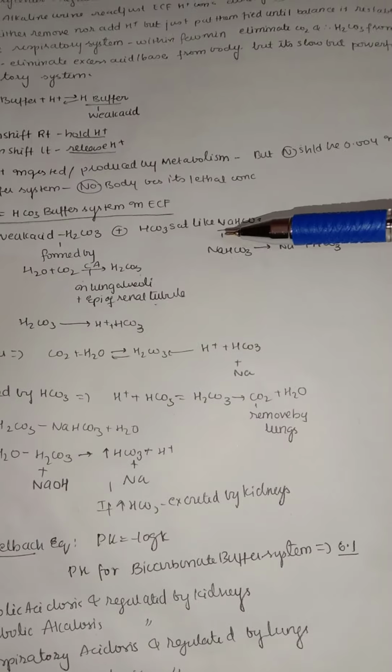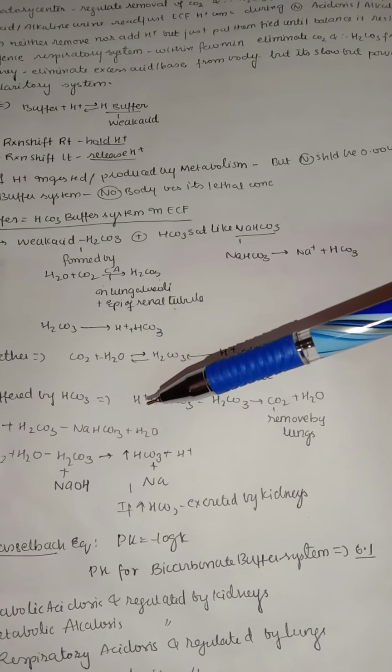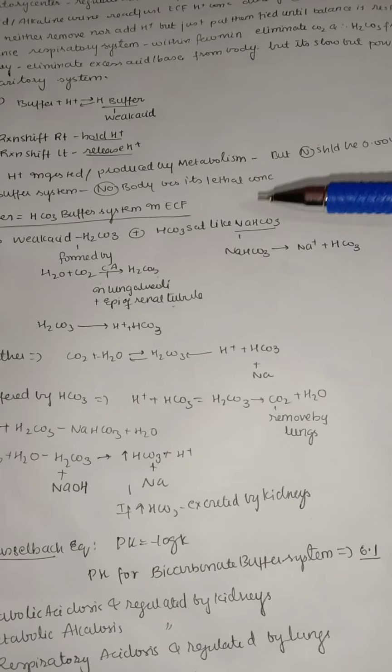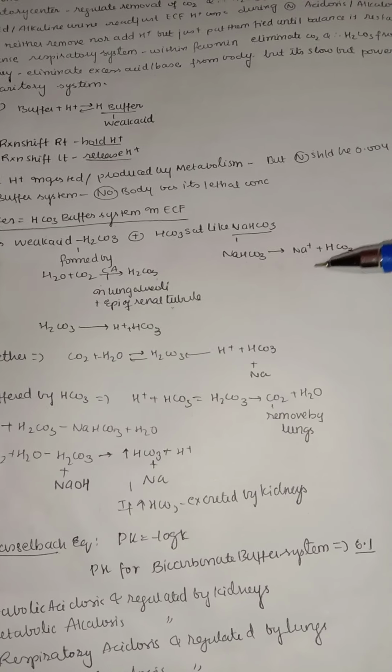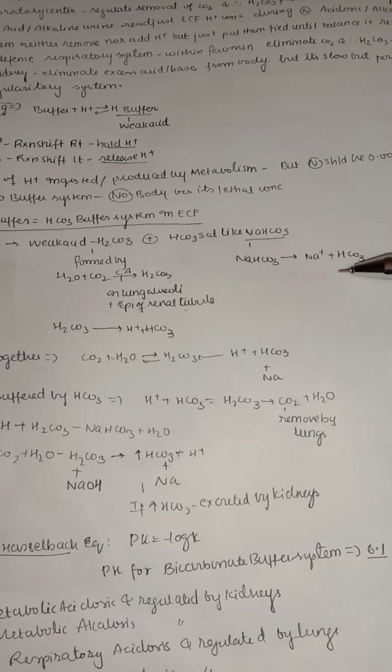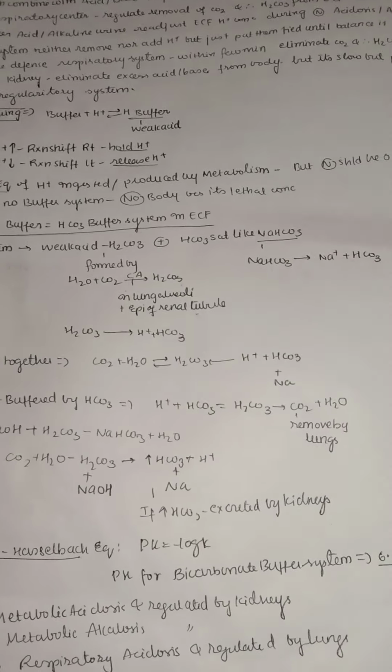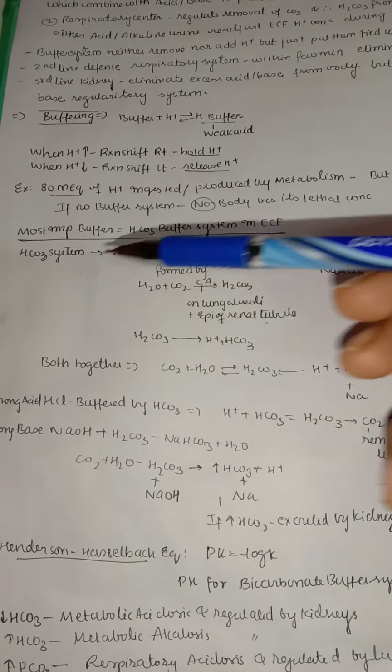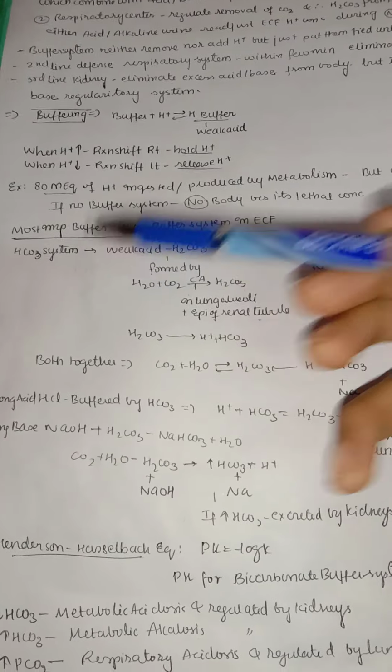Now let us see another one, that is a bicarbonate salt like sodium bicarbonate. Sodium bicarbonate breaks down into sodium and bicarbonate. So you can say it is forming the bicarbonate, hence it's a bicarbonate salt, sodium bicarbonate. Both of these are present in the bicarbonate buffer system.